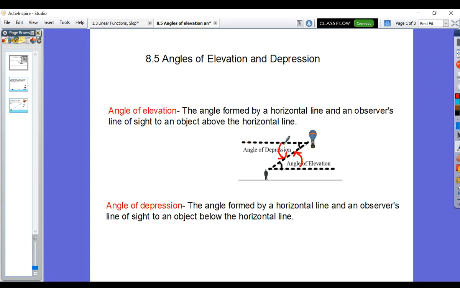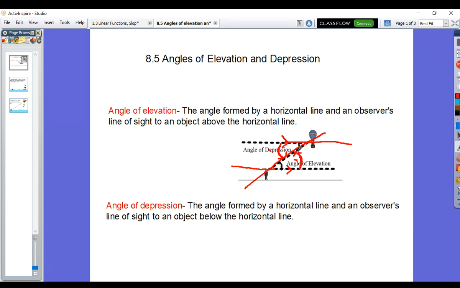Now, as you can see, these are both horizontal lines. So we're going to extend this line outwards this way, and extend this one outwards this way. What is the relation of this angle of depression and this angle of elevation to each other? Well, we have two parallel lines, horizontal lines, and we have a transversal. These two angles will be considered alternate interior angles, so they will be congruent to each other. They will equal each other. So if you know an angle of elevation, you know where else it could exist. And if you know an angle of depression, you know where else that could exist.